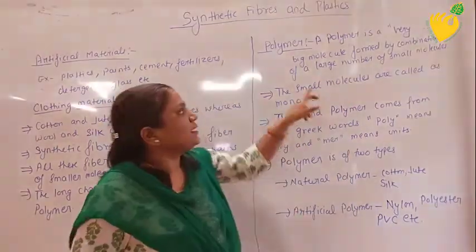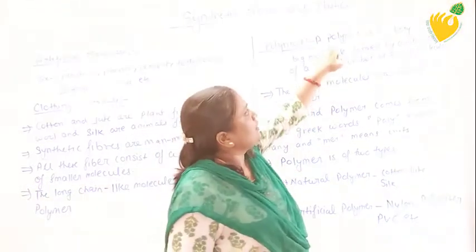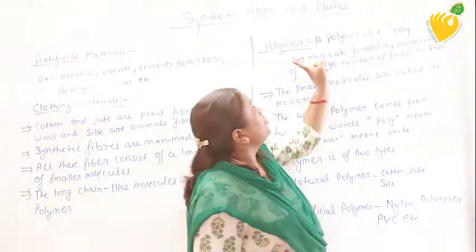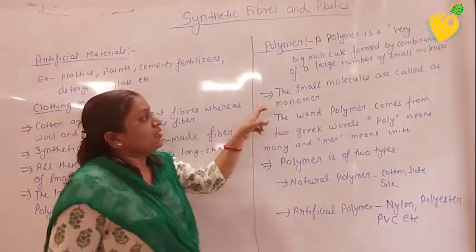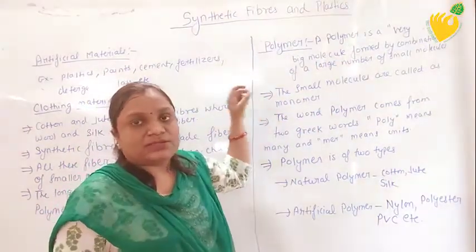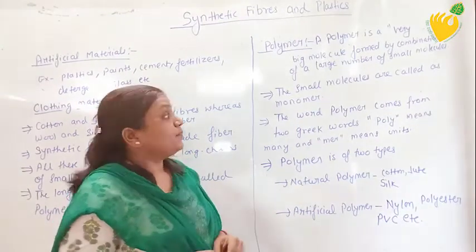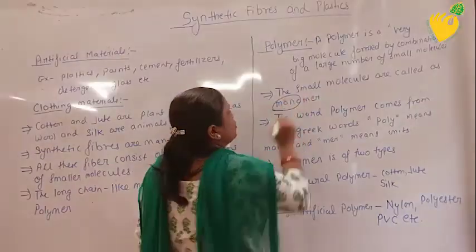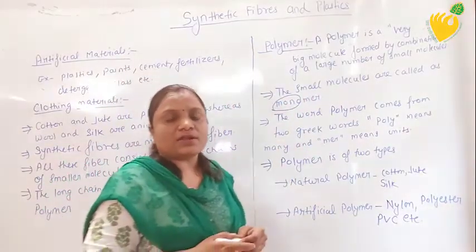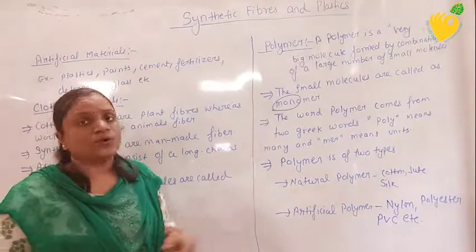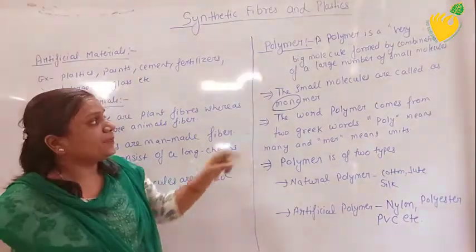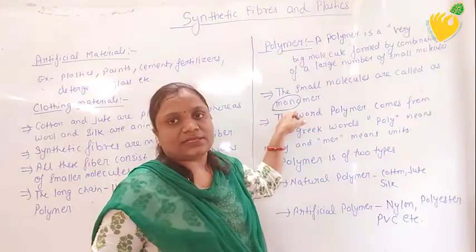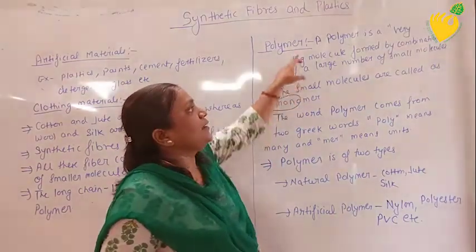In the same way, by using some small molecules, the polymer can be prepared. That means the polymer is a big molecule. The small molecule by which a polymer is prepared is called a monomer. Students, you are all very aware of this word: mono means single. These single units, when combined together, can form a big molecule.